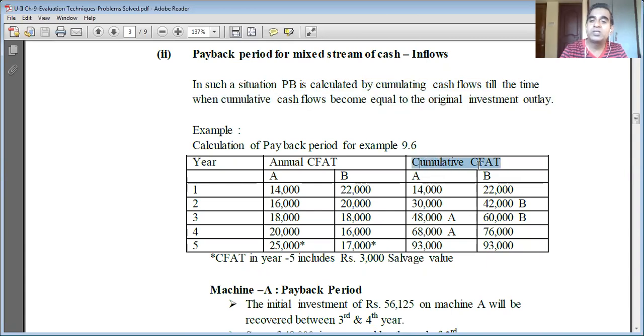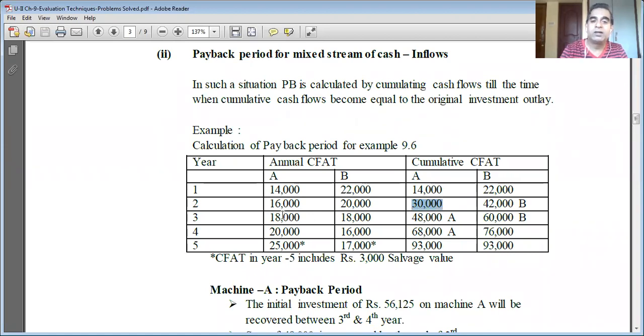Cumulative cash flow after taxes for machine A. What is accumulation or cumulative? Please pay attention. Year 1 remains as it is, 14,000. Second year, you add 14,000 plus 16,000, which is 30,000.